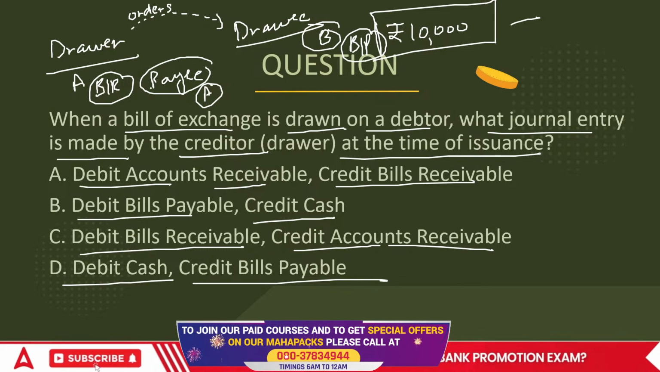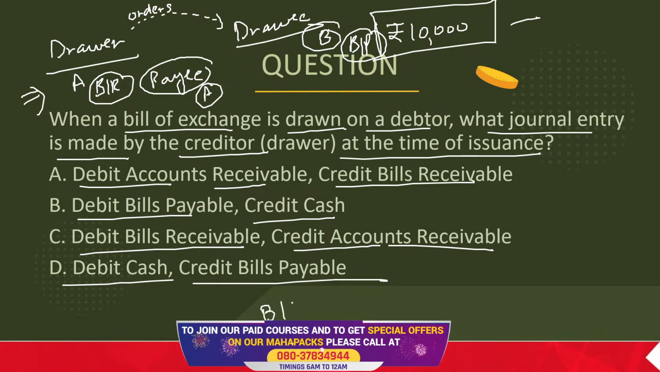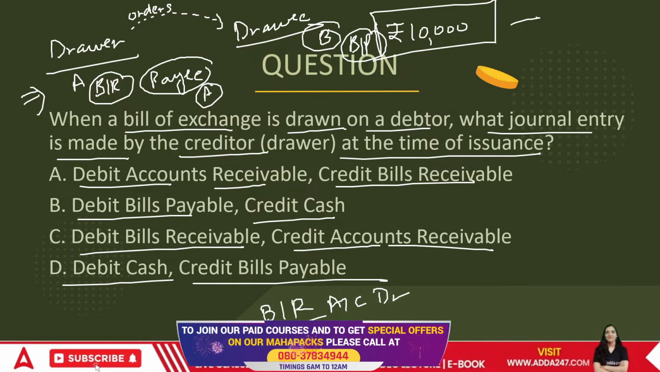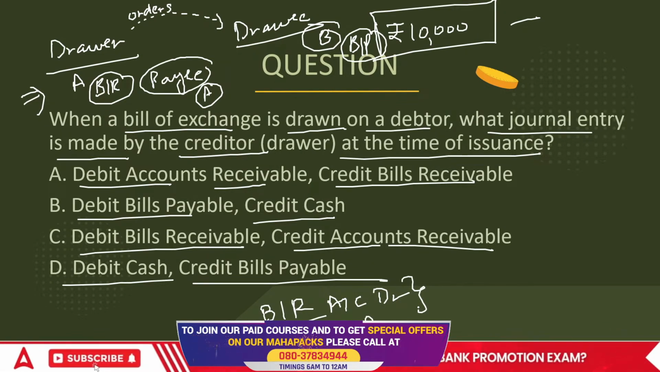So we are asking what would be the journal entry in the books of A. It's going to be B, bills receivable, right? It's an asset, it would be debited to A, bill receivable account debited to A. So how do we work upon this?